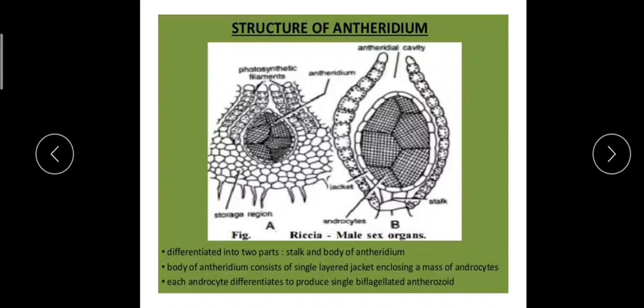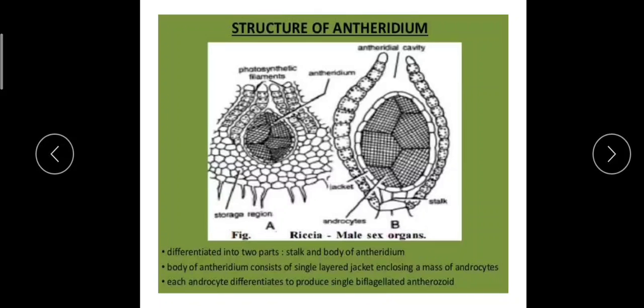So this is all about the anthrozoids, or the structure of Antheridium. Antheridium is a club-shaped structure. It is found inside an antheridial chamber. It is attached to the base of the antheridial chamber by means of a short stalk, and it is covered by a single unicellular, uniseriate, one cell thick jacket layer. Inside these are the androcytes or anthrozoids, which are formed from the antheridial mother cells.